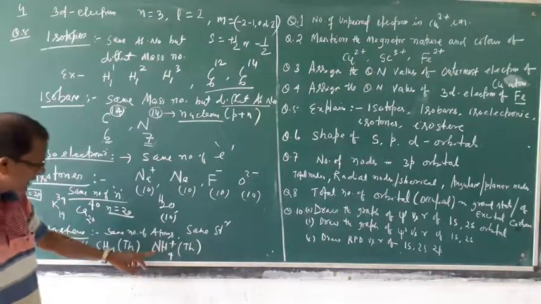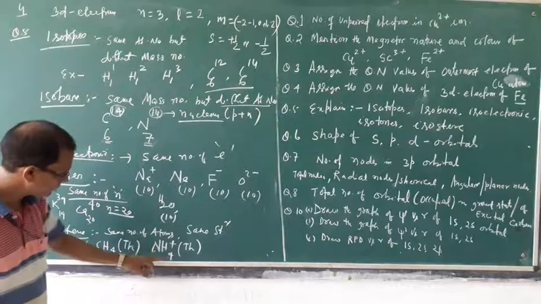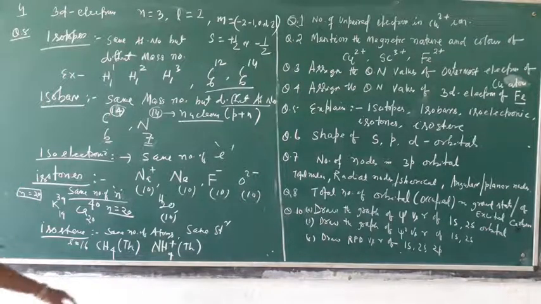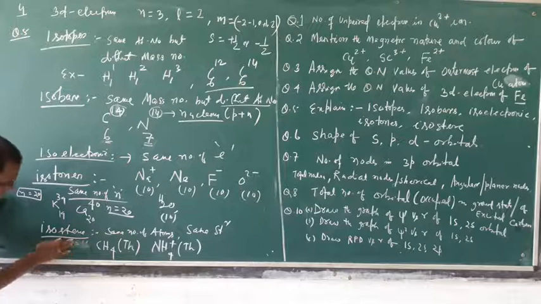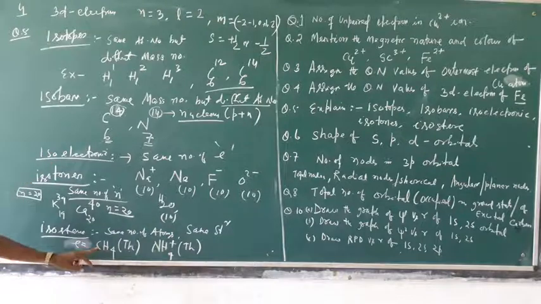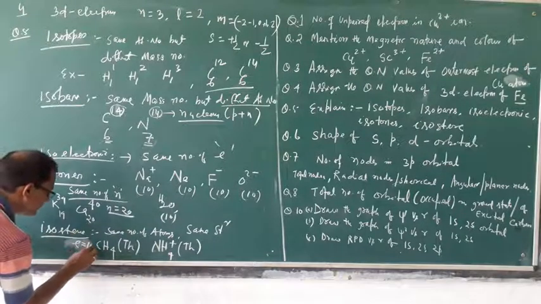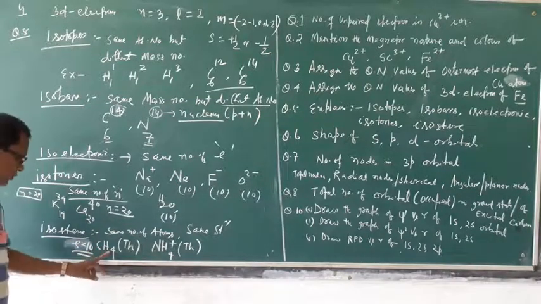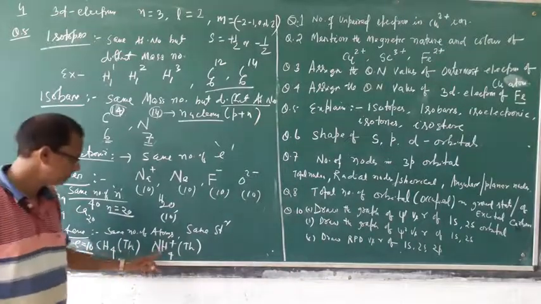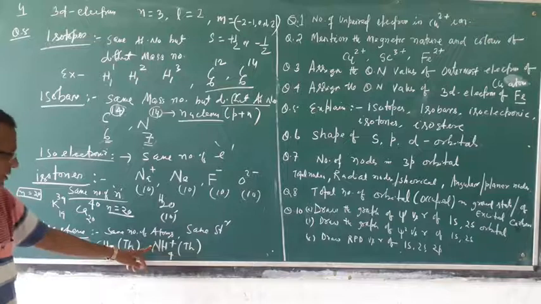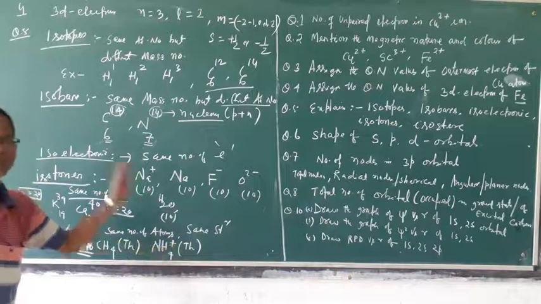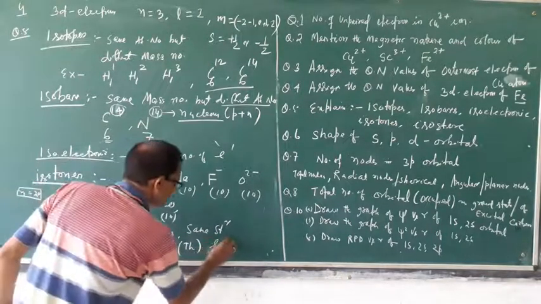Nitrogen is 7, 7 plus 4. Sorry, I have written this wrong here, let me correct it. Carbon has 6 electrons and 4 from hydrogen, that is 10 electrons. Here nitrogen 7 plus 4 is 11. NH4 plus means 1 electron is lost, so that is 10. Here also the number of electrons is 10.